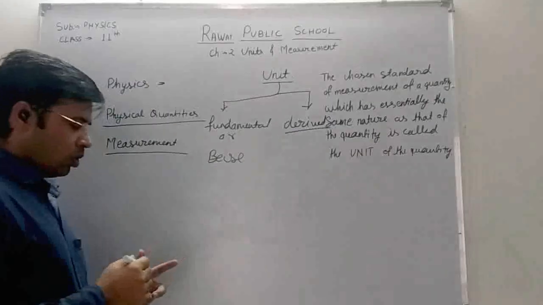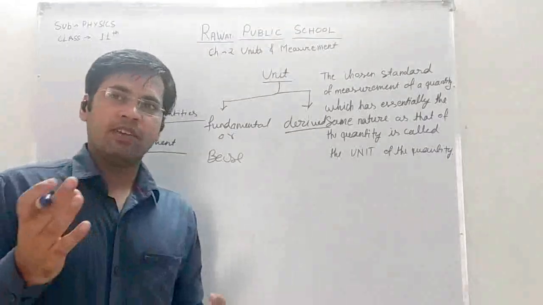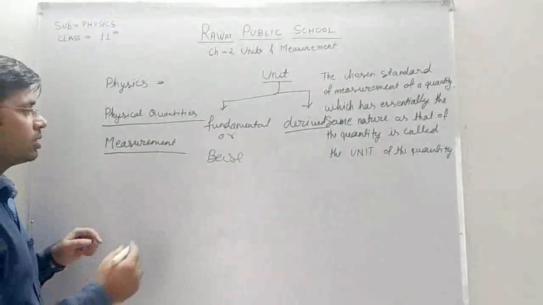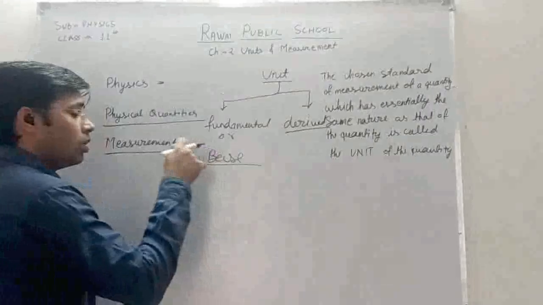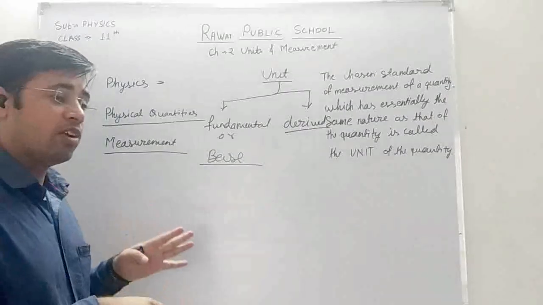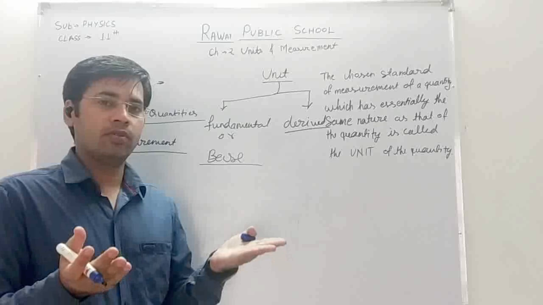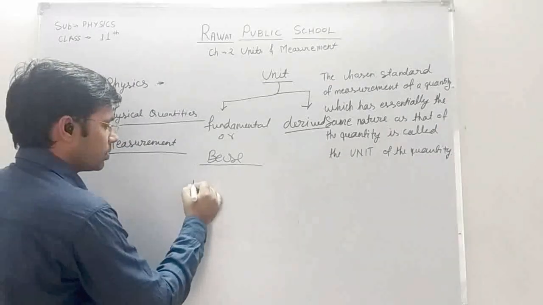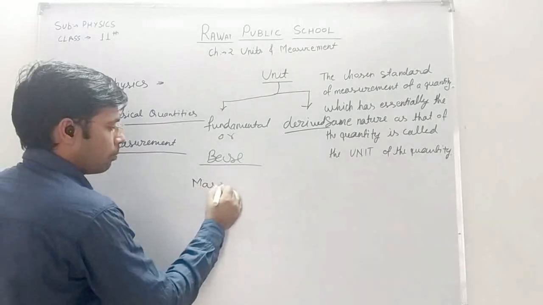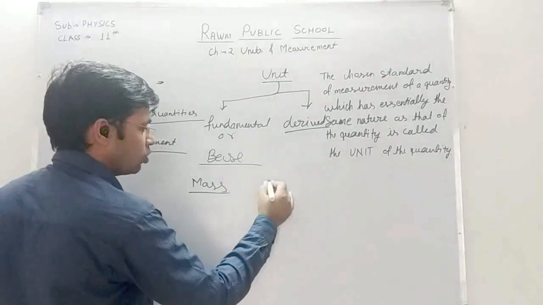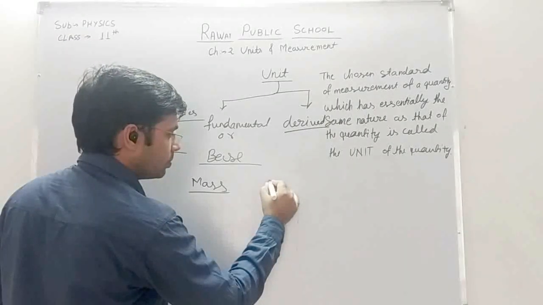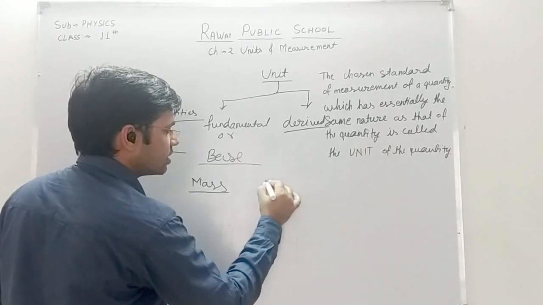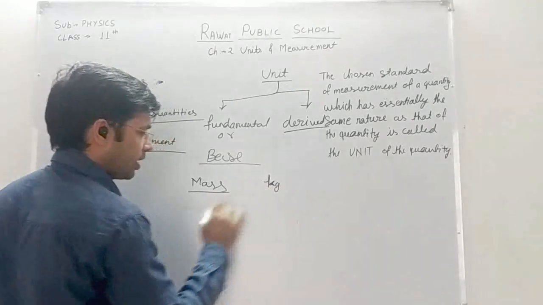Now we have 7 fundamental units, that is base units, which cannot be derived or made from any other. Just like mass, which has the unit kilogram, written as kg with a small k.